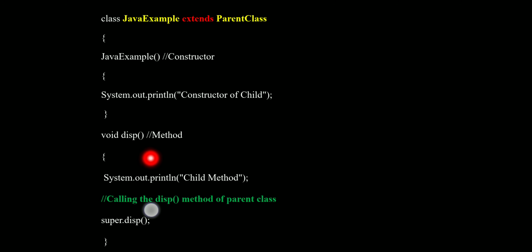In the display method, we print a child method. And in this JavaExample class, we call the display method of the parent class with the super keyword.